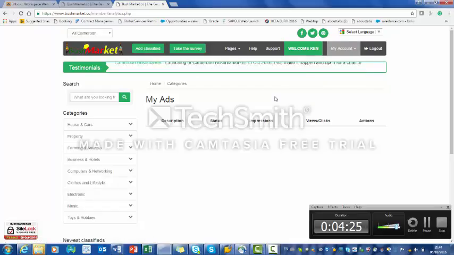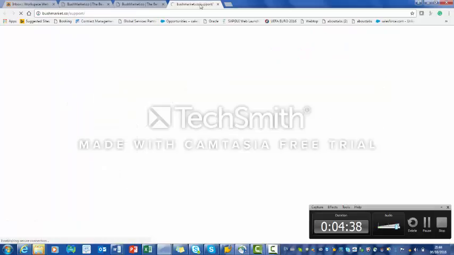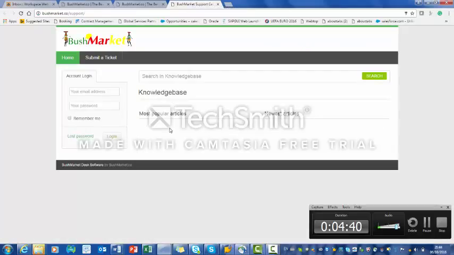So before I go ahead and submit a classified ad, I want to show you, if you are having any issues with bushmarket.co, what you could do is click the support tab, and a new page should open for you to be able to log your complaint by just coming to submit a ticket.